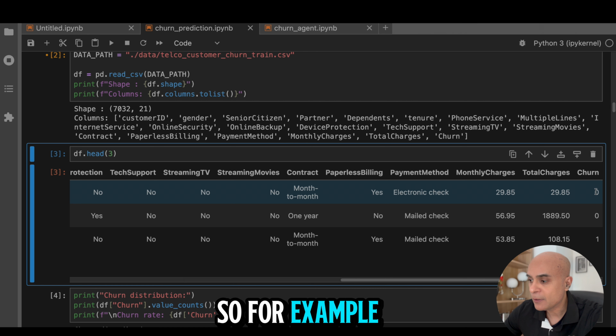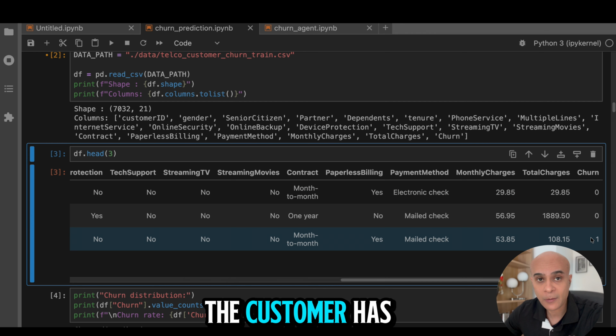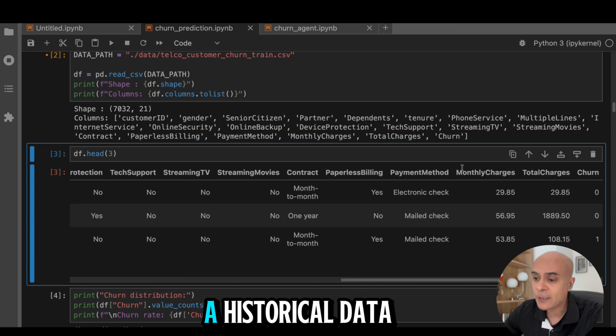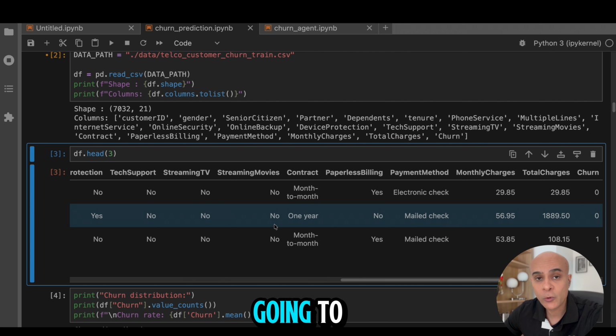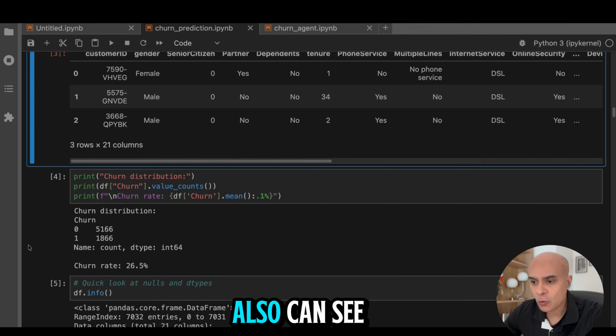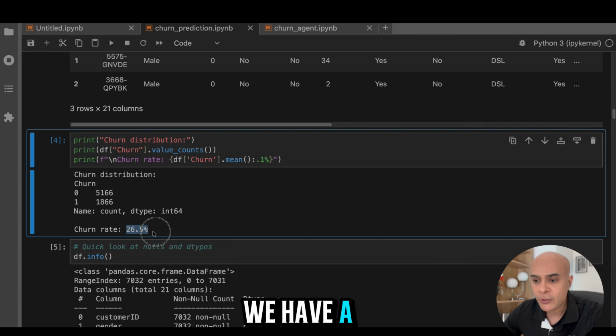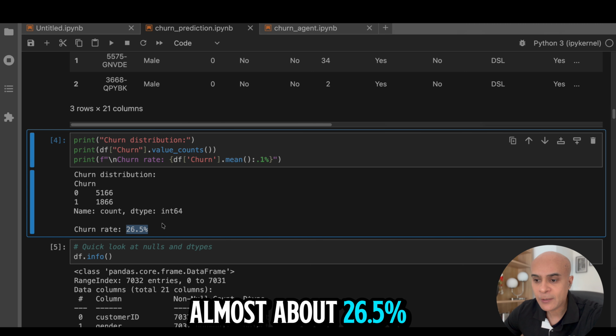For example, 0 indicates the customer has not left and 1 indicates the customer has left. This is historical data, and we are going to use this historical data to train our machine learning model, which can then predict on any new data. Here we can also see that in the training data, we have a churn rate of almost 26.5%.